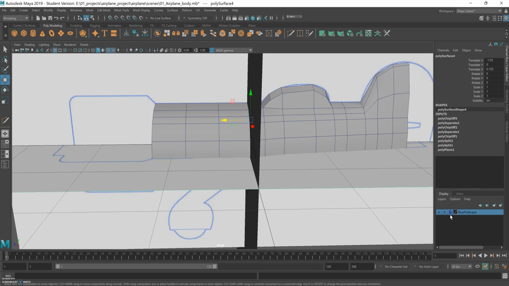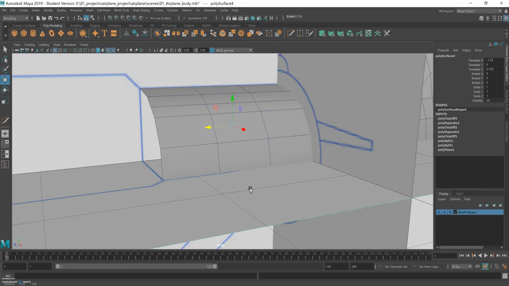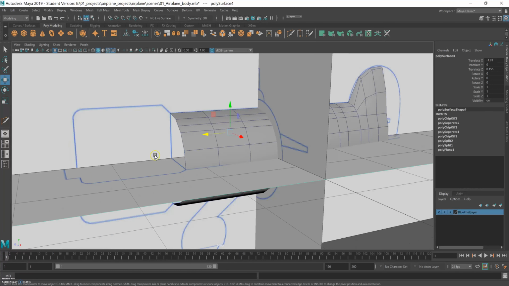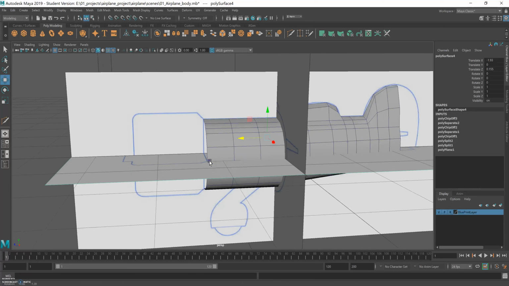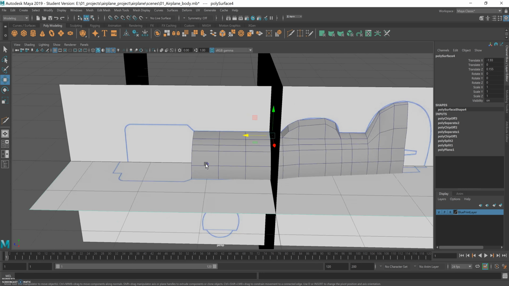And now I think it's better. Okay, so I can reference it again so that I don't accidentally select the drawings. And okay, we're good to go and build the engine box.